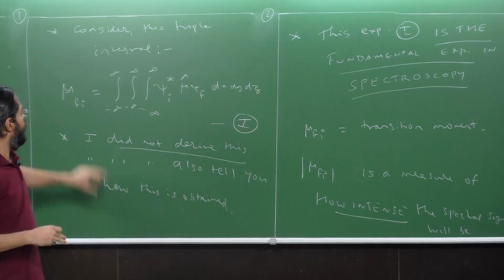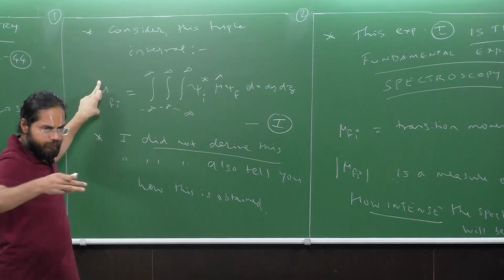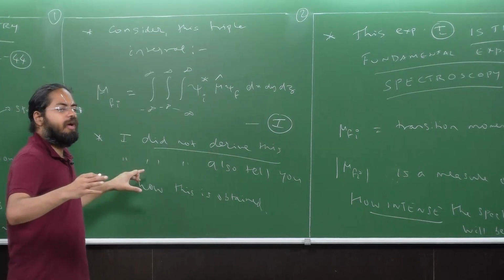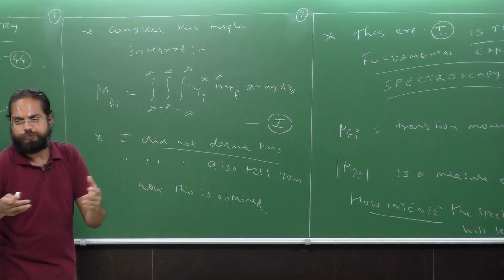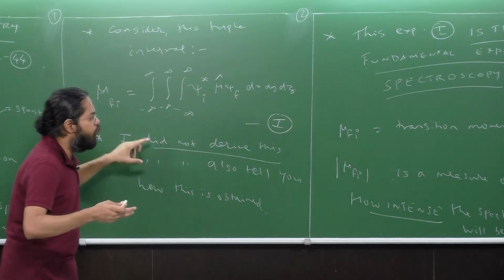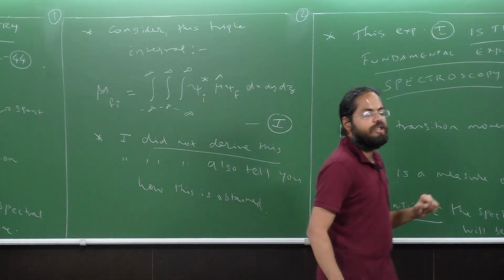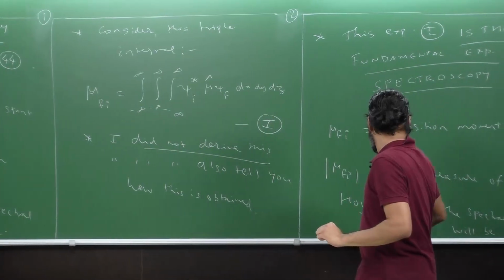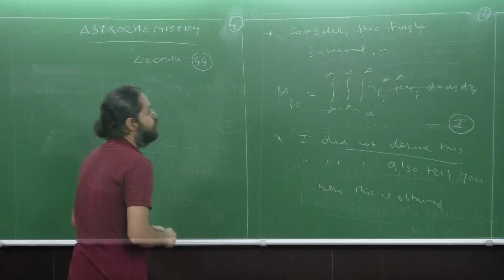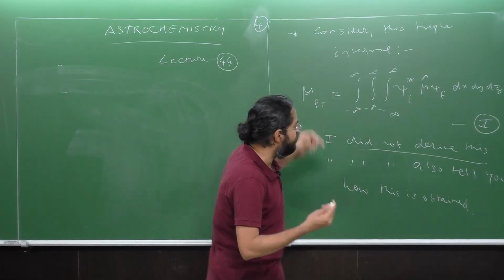Okay, so this is the LHS, and of course, as I've always told you in this class, even if I have not derived any expression, I'm very clearly telling you that this can be derived, but we're not deriving it for the sake of time. Yet we still need to understand all the terms, right? So we've understood what the LHS means. It is called a transition moment, and its magnitude is a measure of how intense the spectral signal is going to be. Okay, now I'll delete this page. So now in expression I, we're going to be looking at what all the terms in the RHS mean.